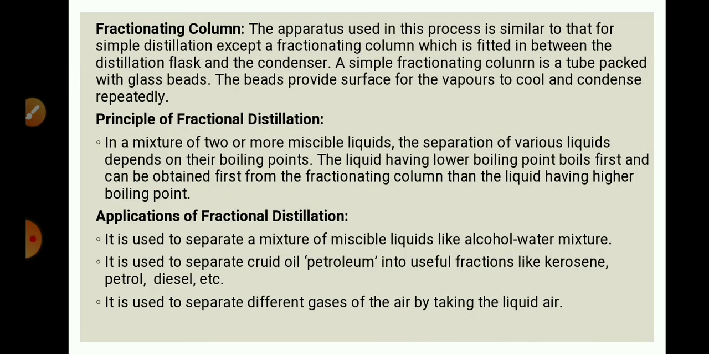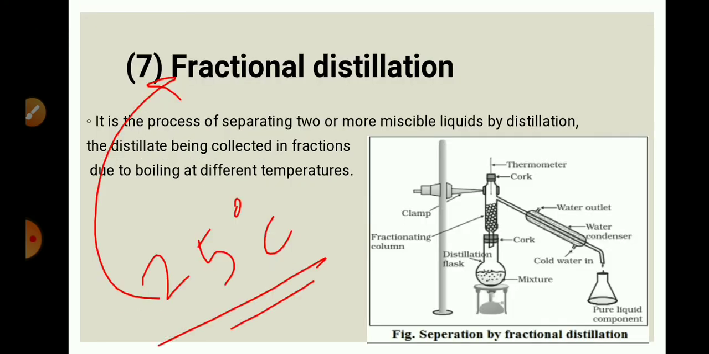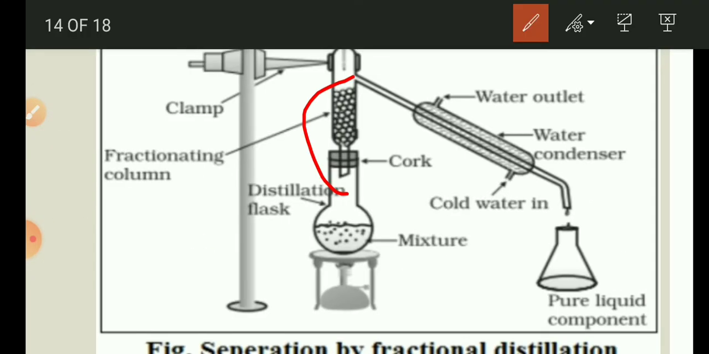In this fractional distillation, we use a fractionating column. So this is the fractionating column. The rest of the apparatus is similar to simple distillation. This fractionating column is fitted in between the distillation flask and the condenser. A simple fractionating column is a tube packed with glass beads. So this is a simple fractionating column, which is a glass tube having a number of glass beads in it. The beads provide a surface for the vapors to cool and condense rapidly.